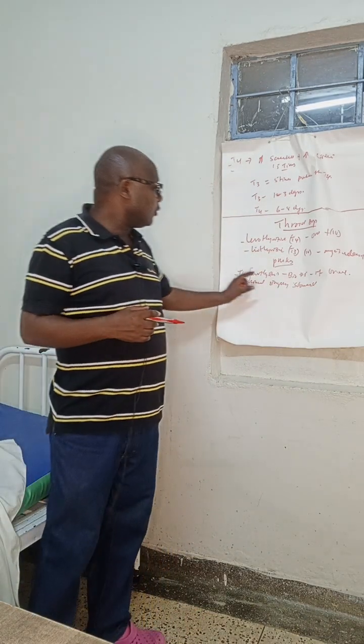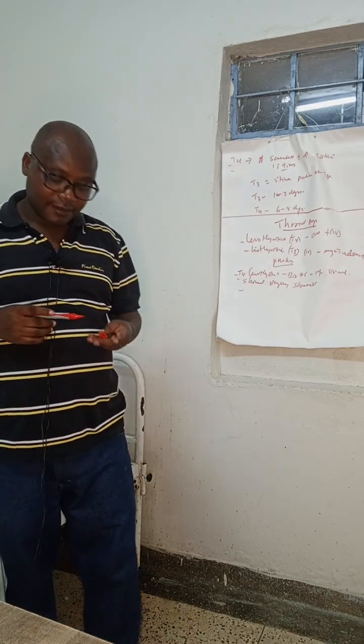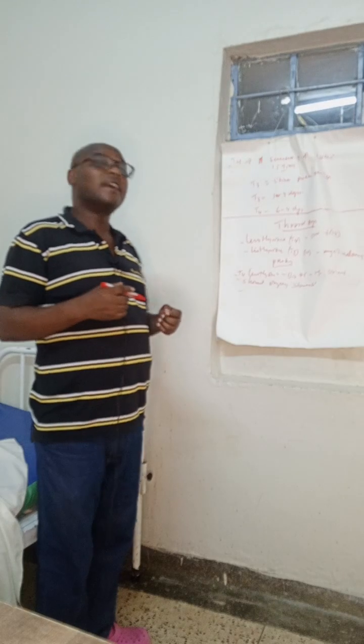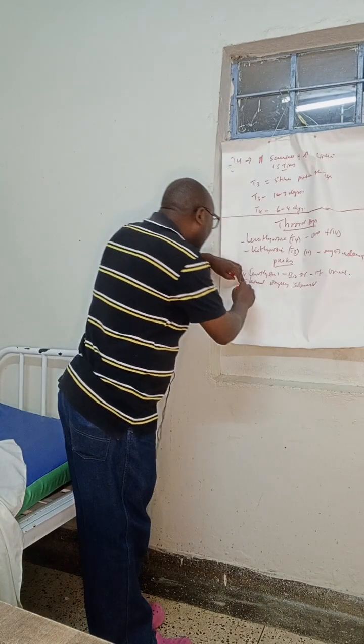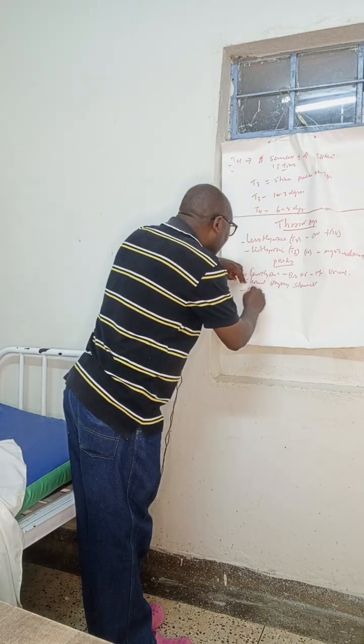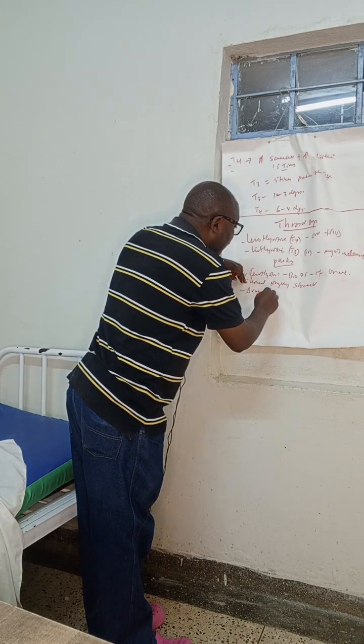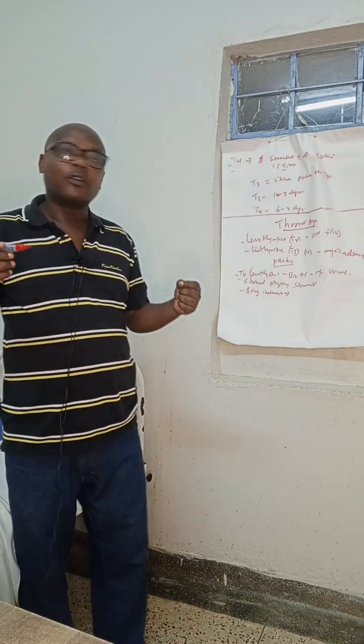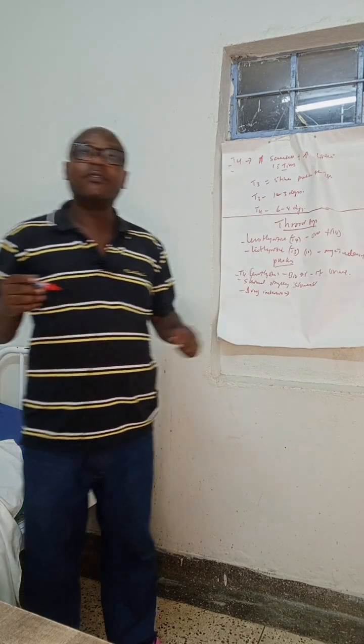Now, when you are prescribing these drugs, you have to be very careful because of drug interactions. There are two types of drug interactions for this type of drug.